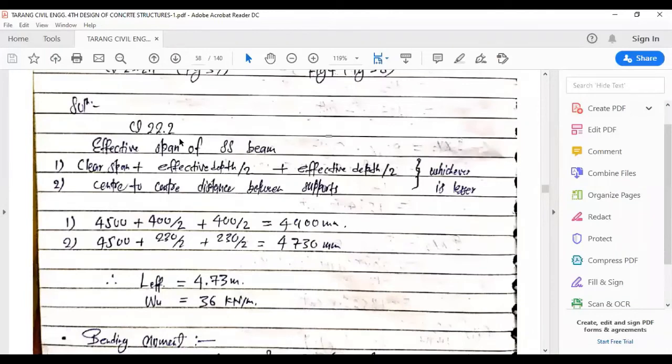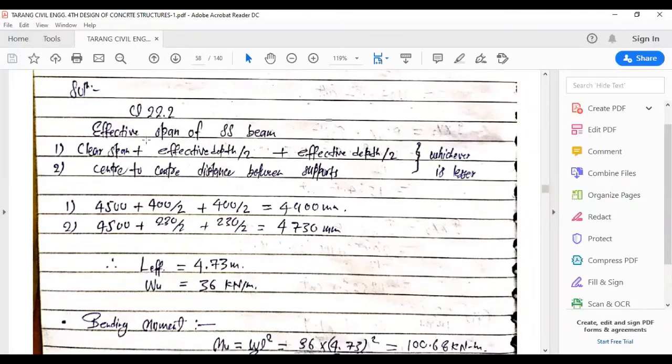So this is the solution as per IS clause 22.2. First, we have to find out the effective span of the simply supported beam. What we have to do is calculate two values: clear span plus effective depth divided by 2 plus effective depth divided by 2, that is from both sides. And in the second, we'll find the center to center distance between the supports, and we will opt for whichever value is less. So the clear span as given in the question is 4500.